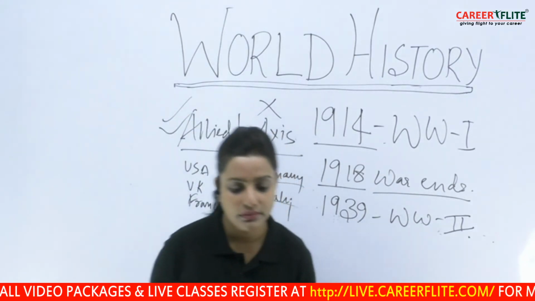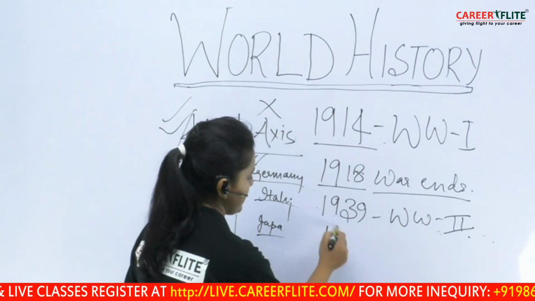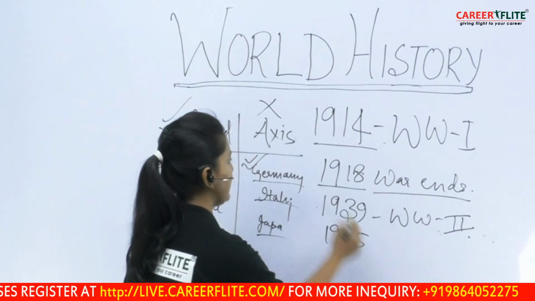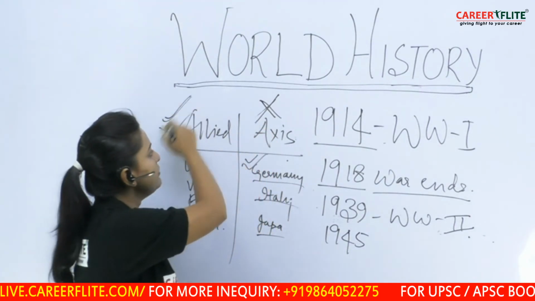But what happened after fighting this war in 1945? We see that again the Axis powers lose the war and the Allied powers win the war.